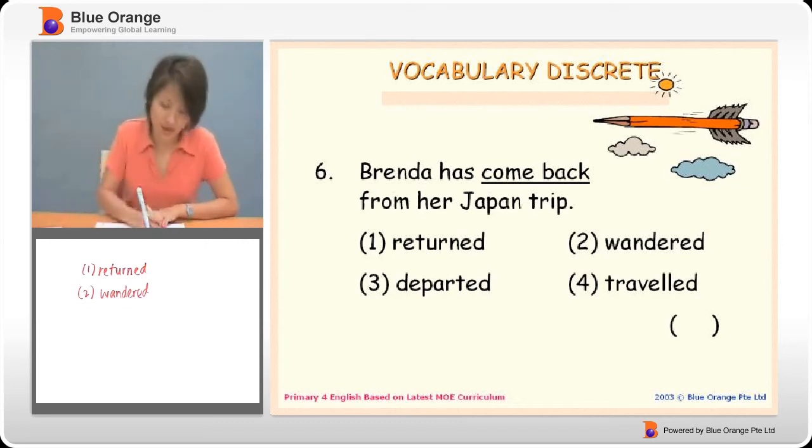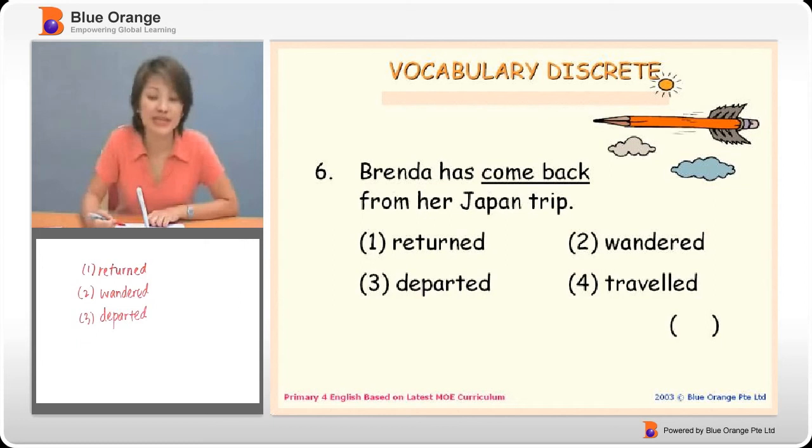And option 3, we have departed. Departed means to leave. Did Brenda leave from Japan? Or Brenda has come back from her Japan trip. So it doesn't have anything to do with leaving. And then next we have traveled.